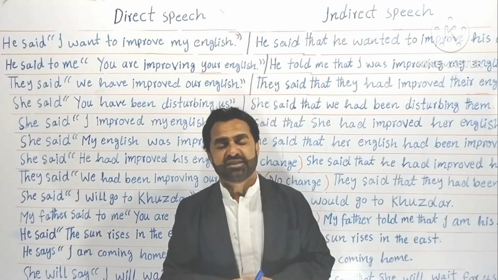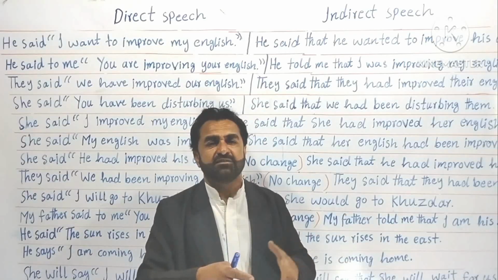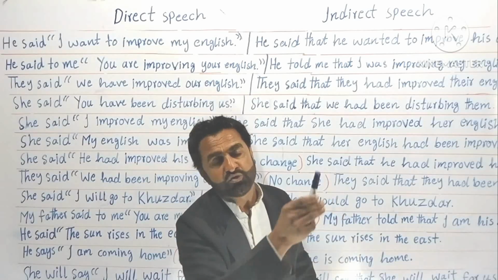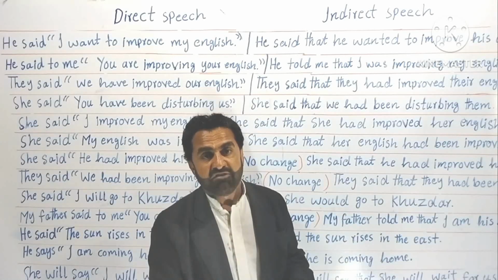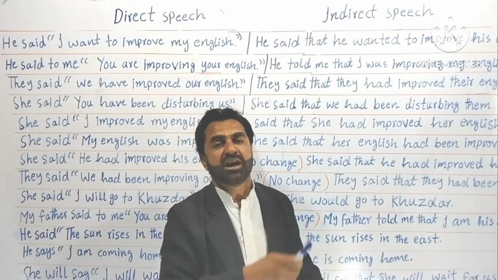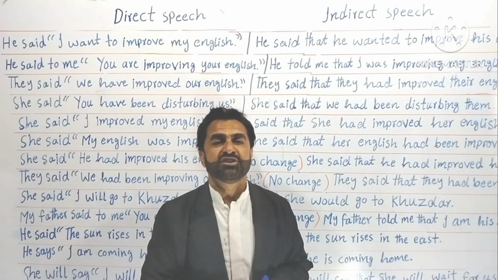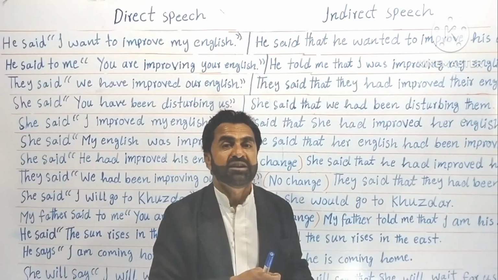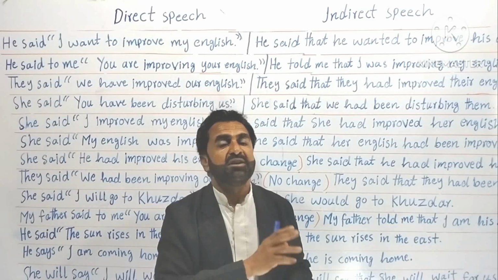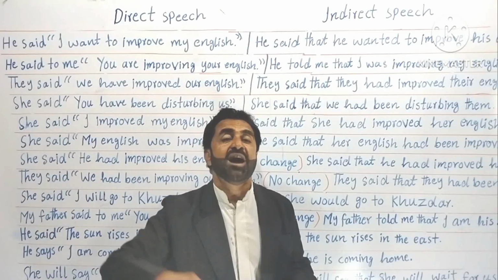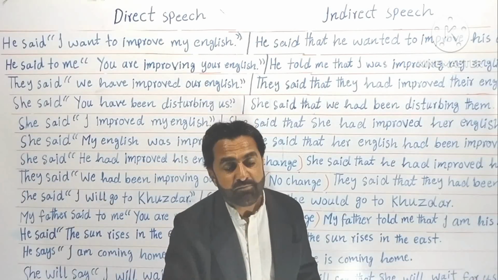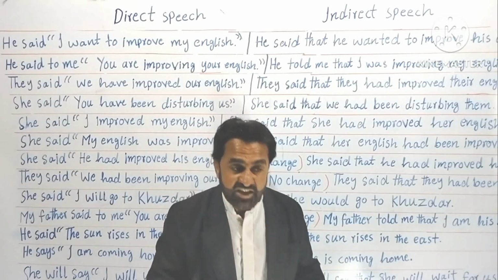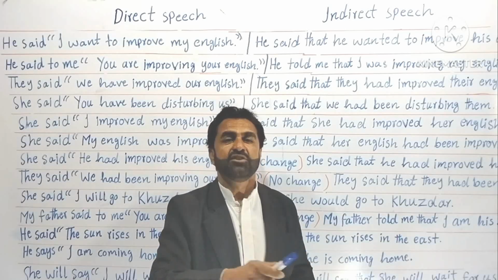For example, let's get you another example. My father said to me, or my father said, this road leads to Hosdar. My father said this road leads to Hosdar. Now here I won't say that my father said that this road led to Hosdar. I mean past simple. Present simple changes into past simple, but it will not change. Why? Because in 1971 the road was the same. The same road was leading to Hosdar. Until now, still it is leading to Hosdar. No change.